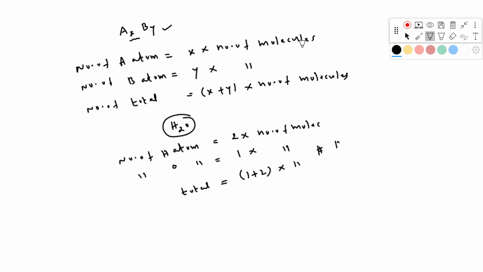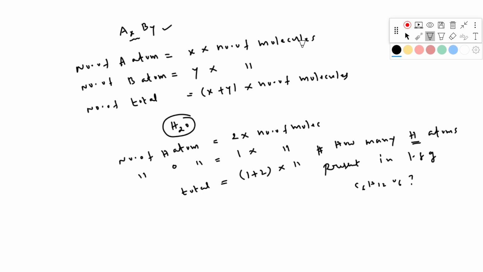How many hydrogen atoms are present in 1.8 grams of glucose, C6H12O6? To find the number of hydrogen atoms, first of all you have to count the number of molecules.